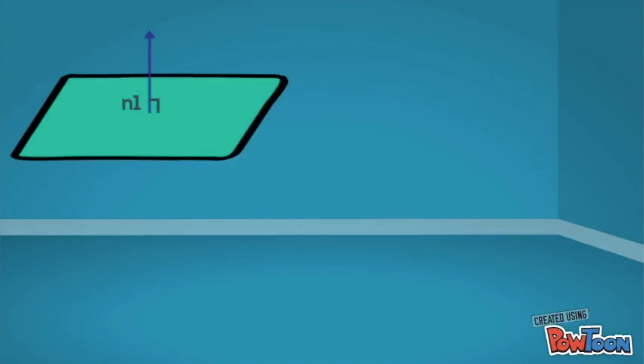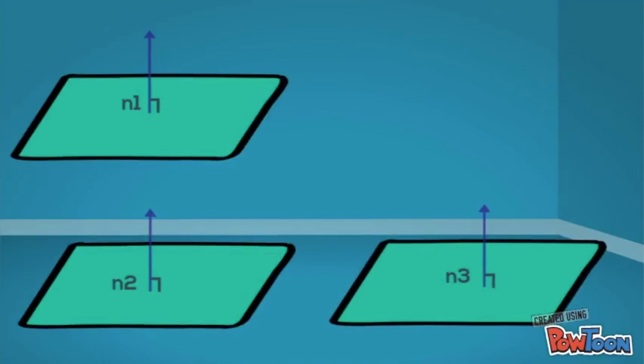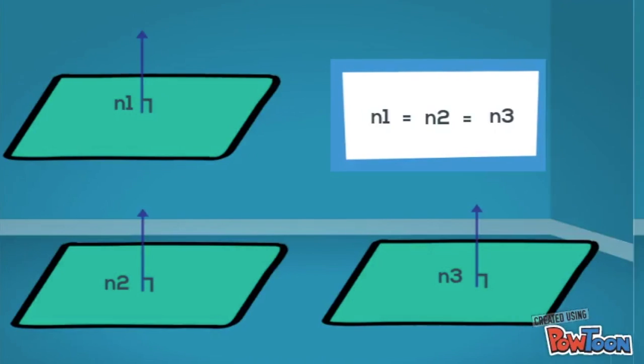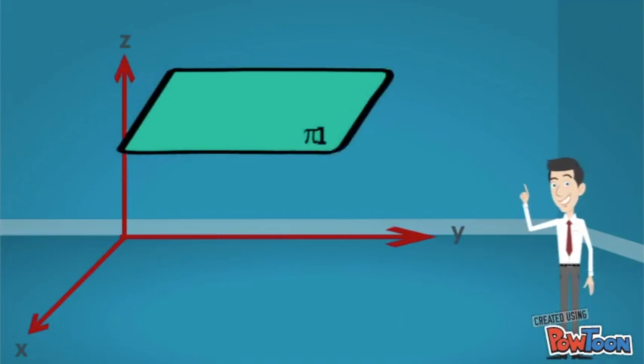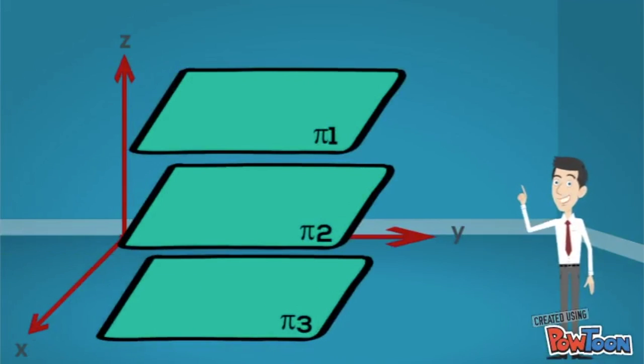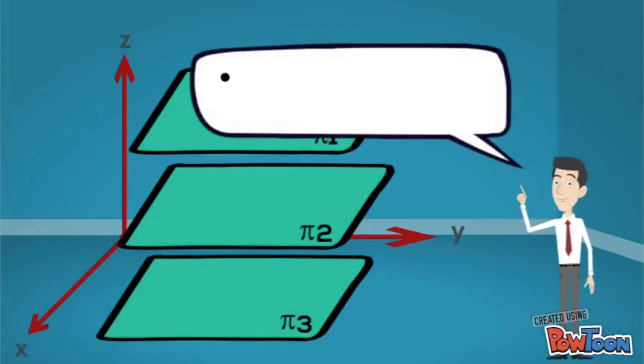First up is the case where all three planes are parallel to each other, which also means that their normals n are parallel to each other. But there can be three different types of scenarios to this case. The first type is where all three planes are parallel but distinct. Because they are distinct, this is an inconsistent system, therefore there is no solution to it.